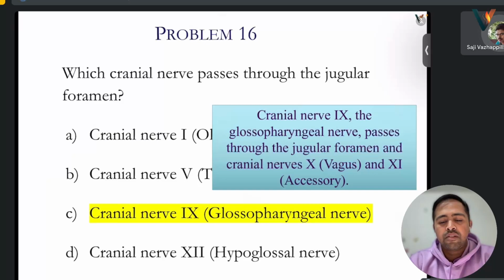Last time one foramen we are discussing now. That is, not jugular foramen. No, that is not jugular foramen. Okay, okay. Other foramen.